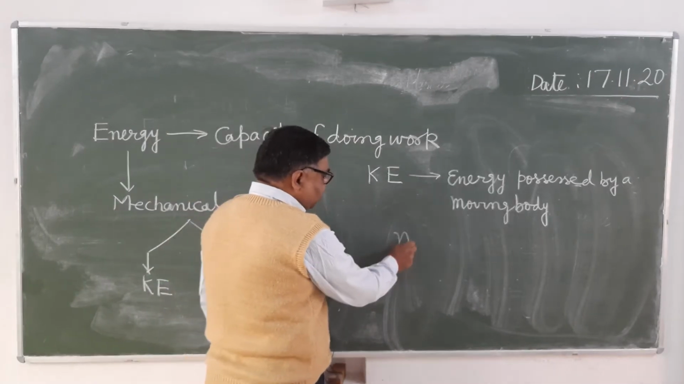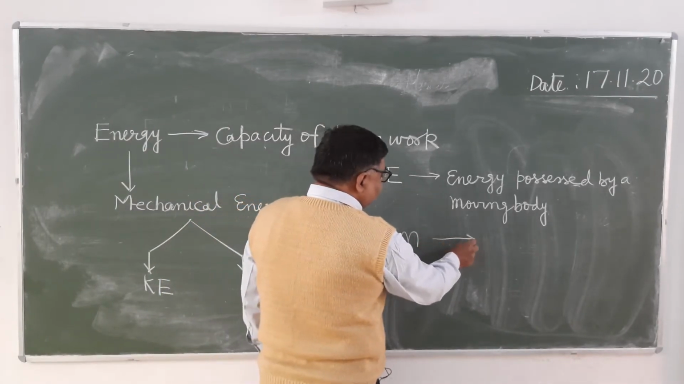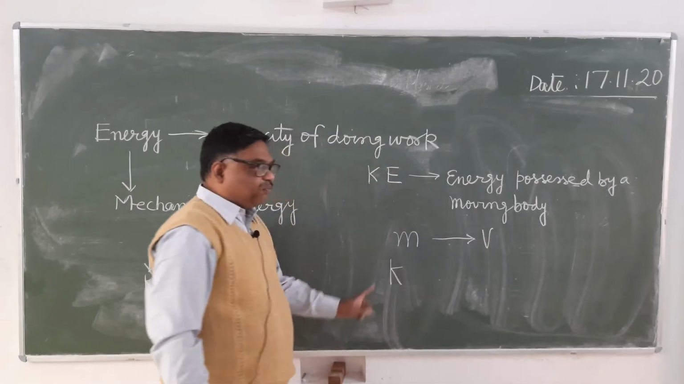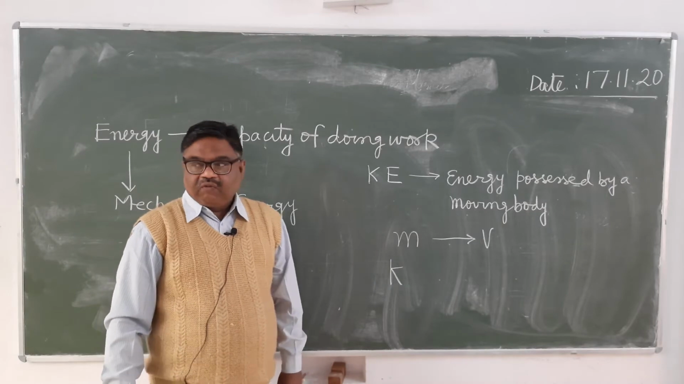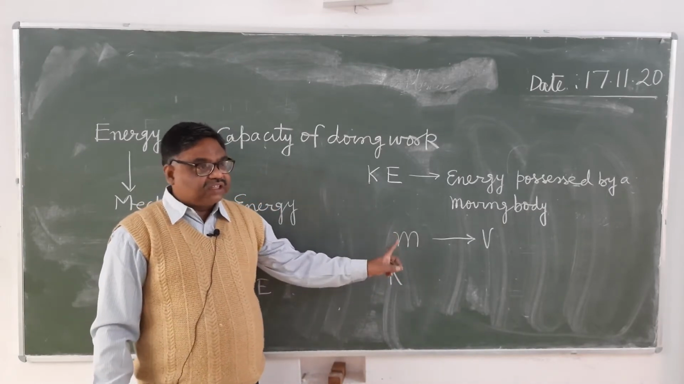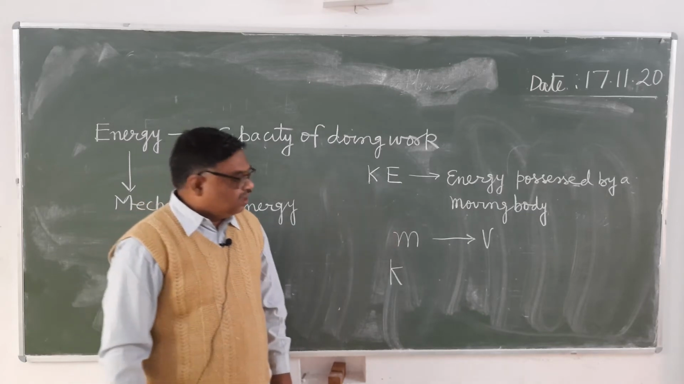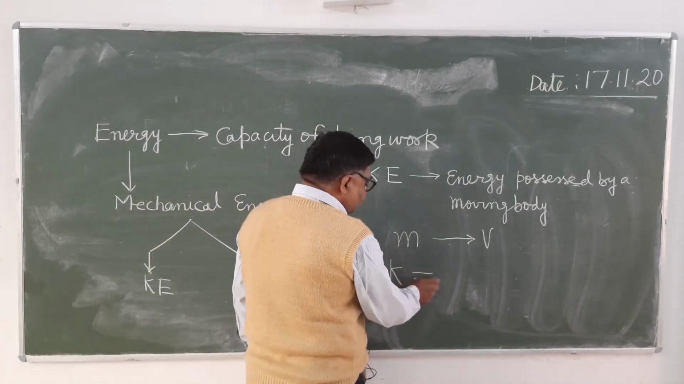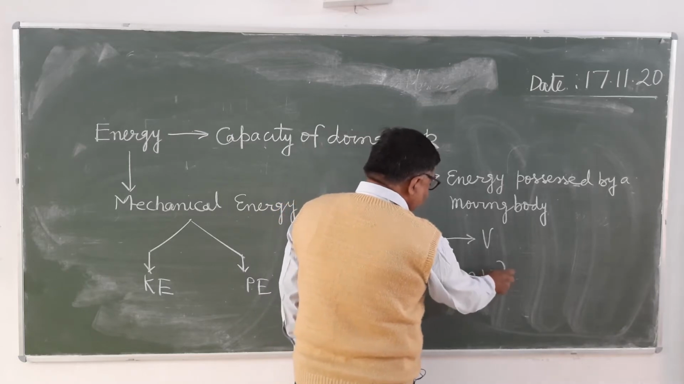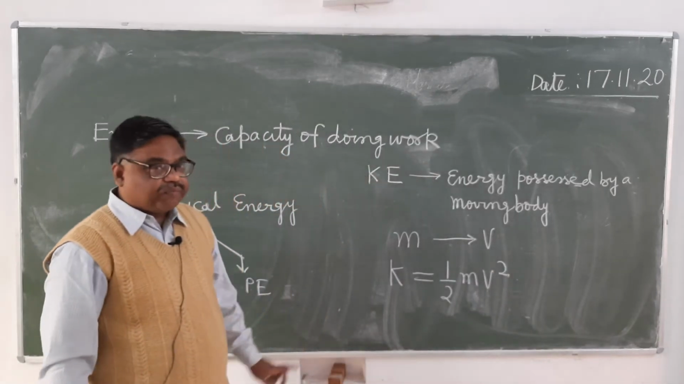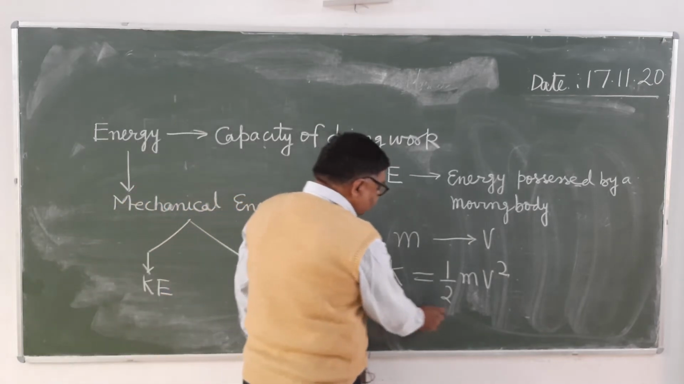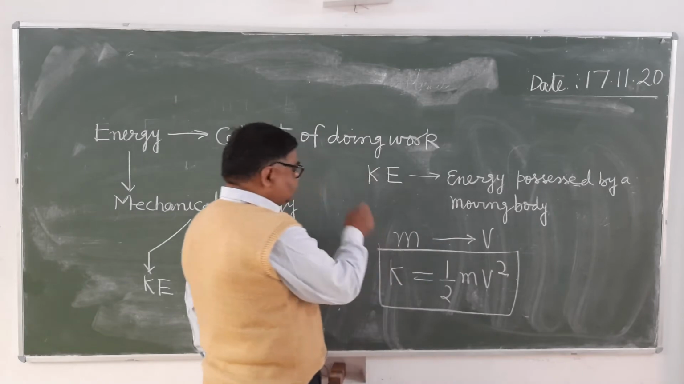Suppose if there is any body of mass m moving with a velocity v, what will be the kinetic energy? The symbol of kinetic energy is K. If a body of mass m is moving with a velocity v, then kinetic energy will be given by K equals 1 upon 2 m into v square. This is the formula of the kinetic energy.